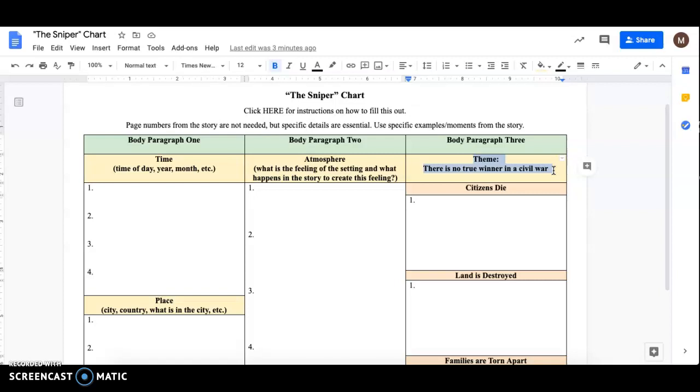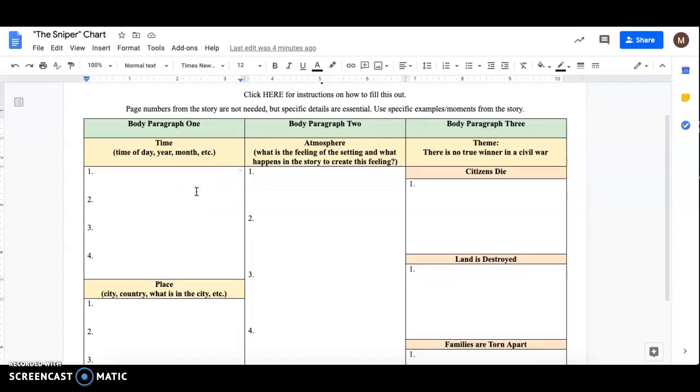As you read, you are looking for examples to fill into this chart, and then you will use this chart and the examples you found to write your essay, similar to that character chart that we completed for our last essay. As you'll see right here in directions, page numbers are not needed. You do not need to tell me what page you found these things are on. If you want to put the page number just to help yourself later, you can, but it is not a necessity. Again, don't worry about page numbers, but specific details are needed. And we'll go over that more in a second. So use specific moments, examples from the story.